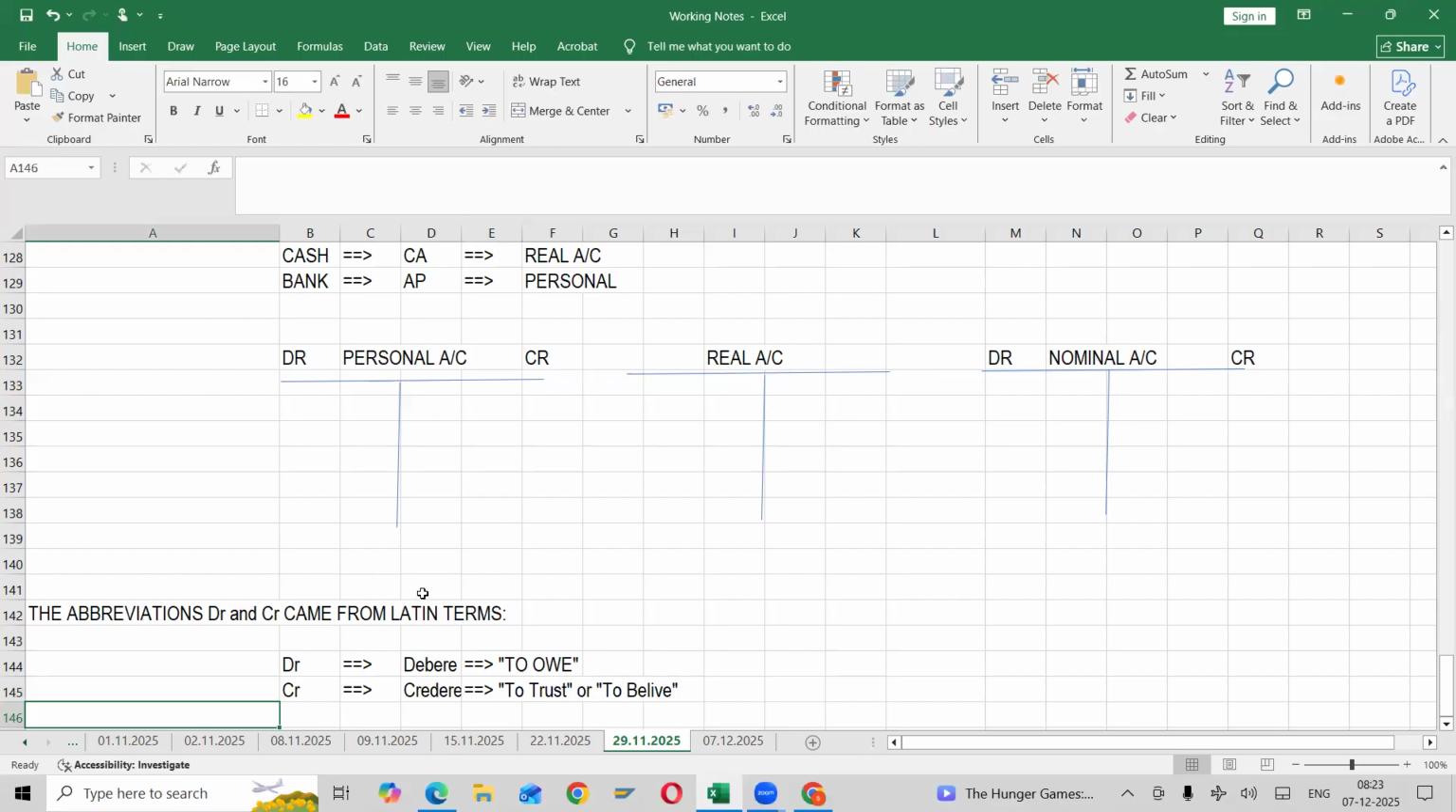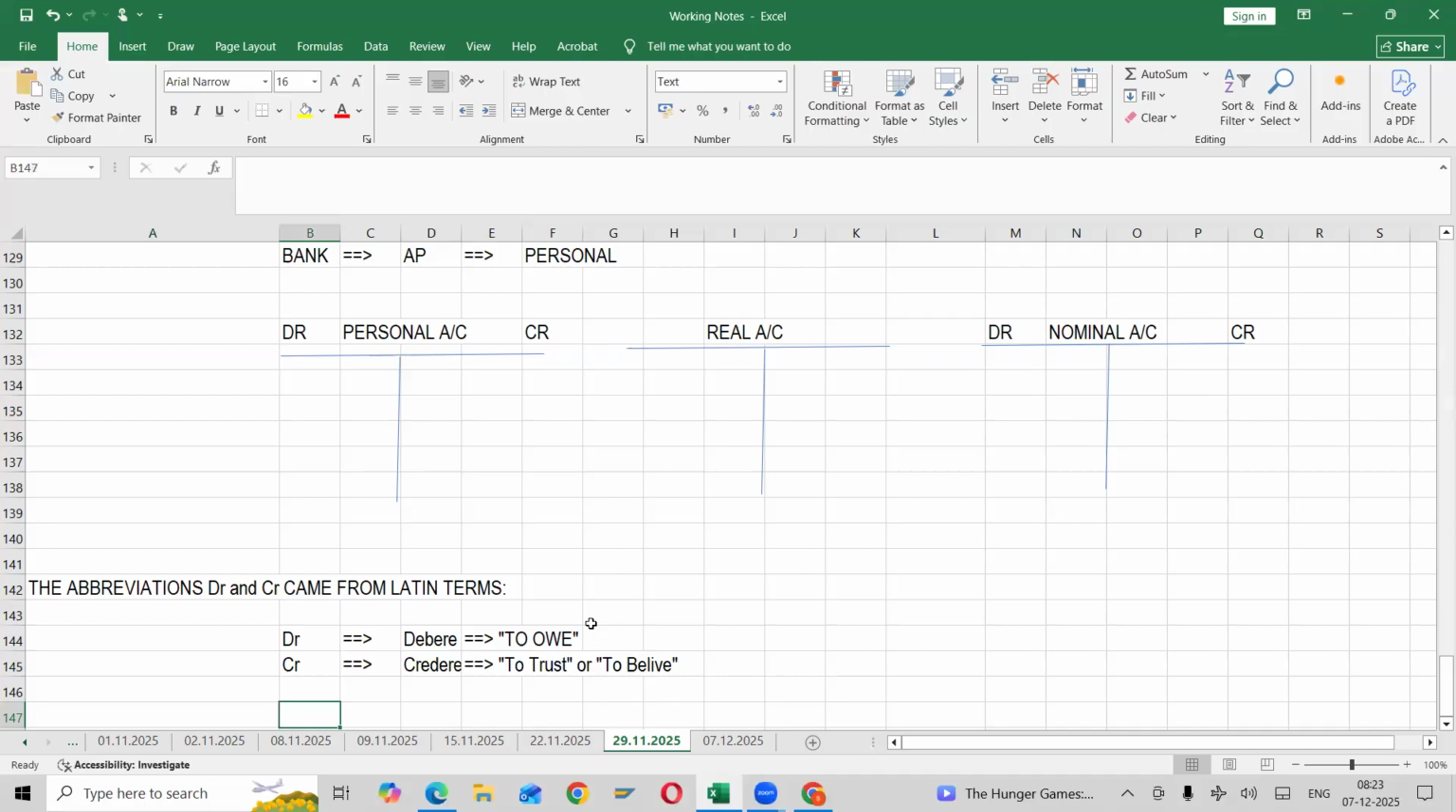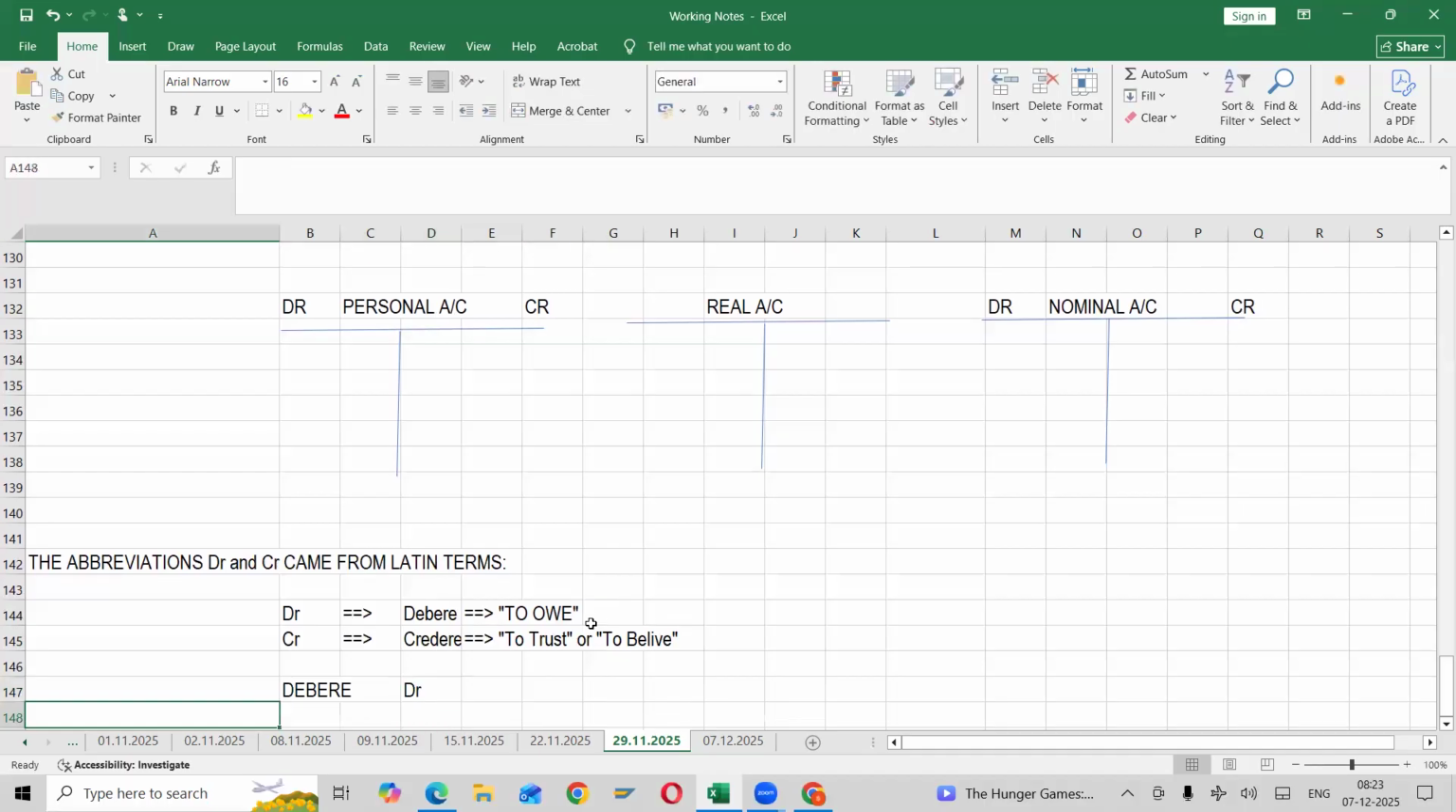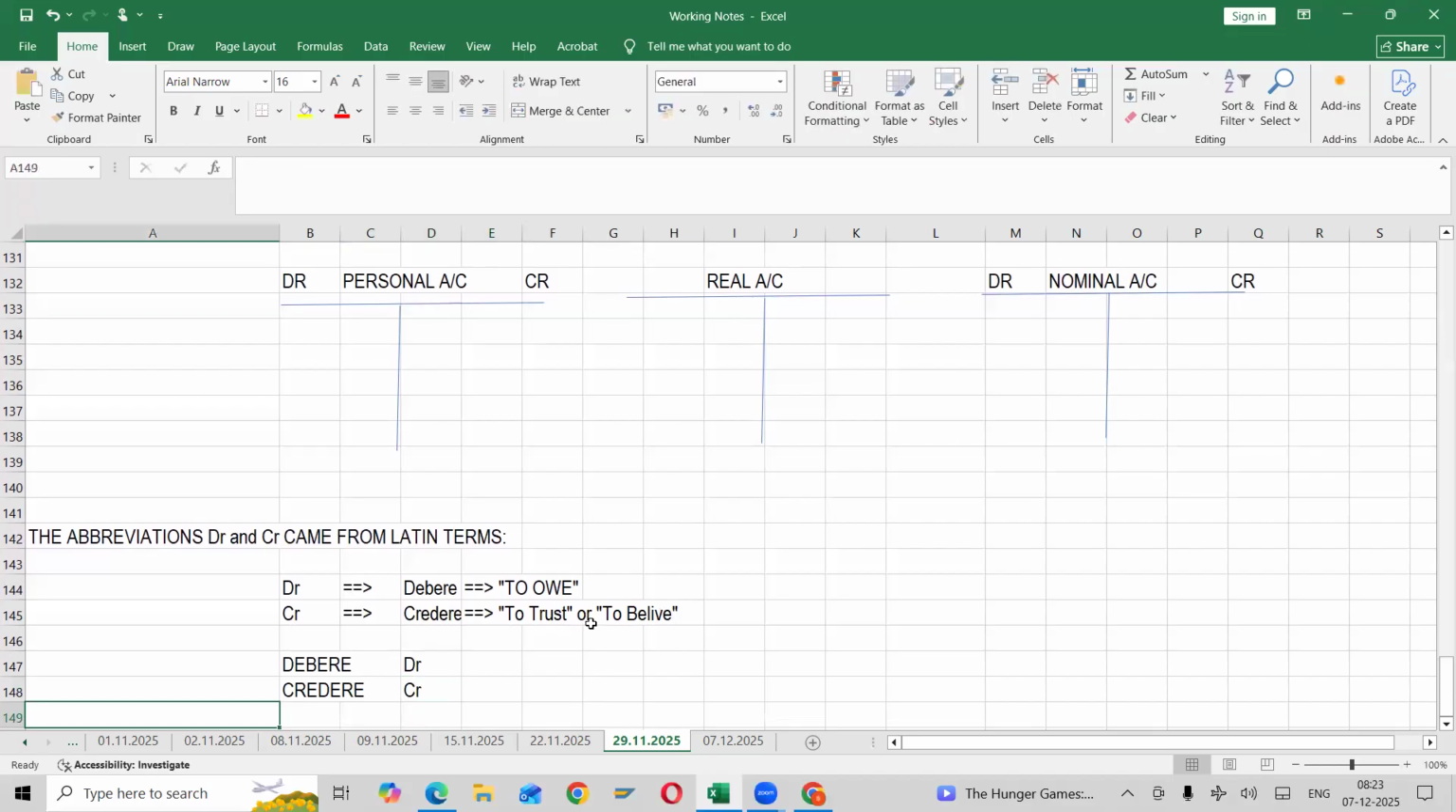So what do you mean by debere? I can write like this: debere is nothing but DR. Creditor is nothing but CR. Now you understood why DR? It is not derived from the debit side. So whatever you are writing, it is from Latin terms. Clear? In English, we call it debit, but this word is derived from a Latin word.